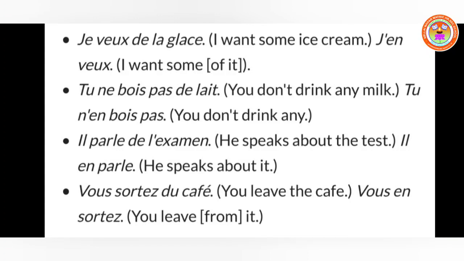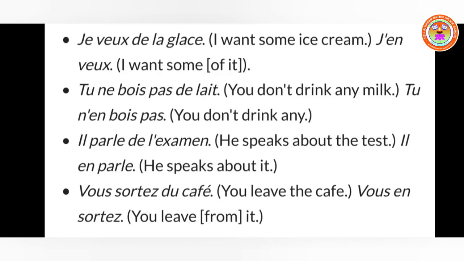The next one, tu bois du lait. So here also you can see the lait is given. Okay, you drink milk, or you don't drink any milk. Tu n'en bois pas. So you don't drink any. So here the placement of en is after the first part of the negative, n', then en before the conjugated verb, then comes pas, the second part of the negative. That is how it should be placed in the negative form.